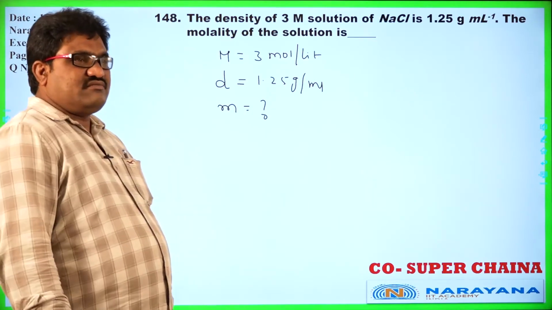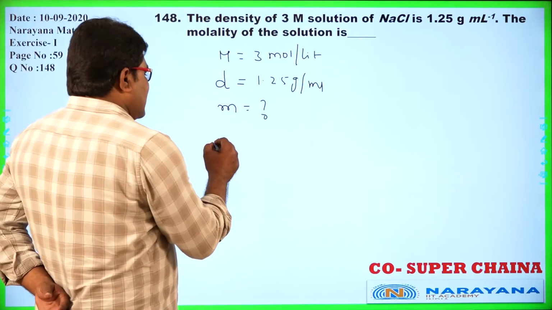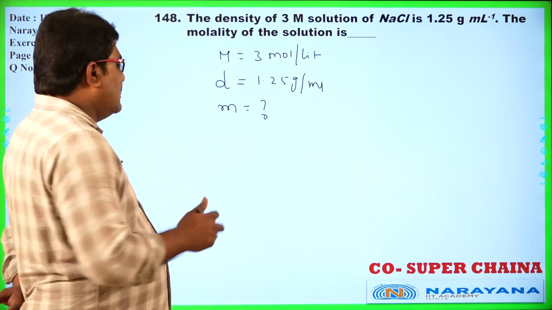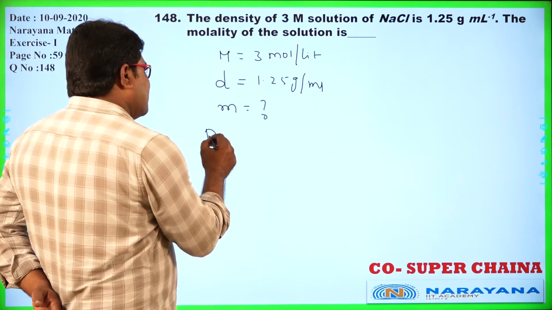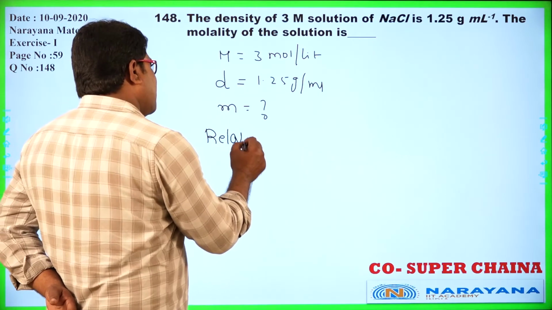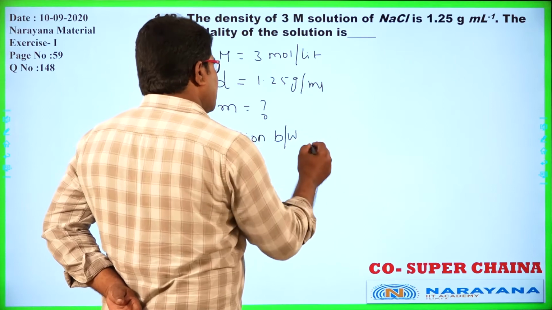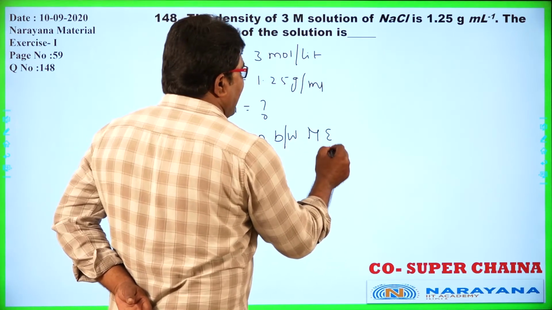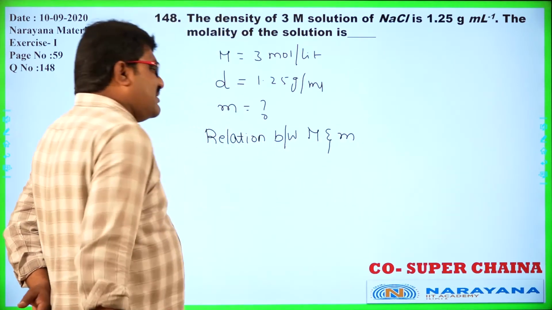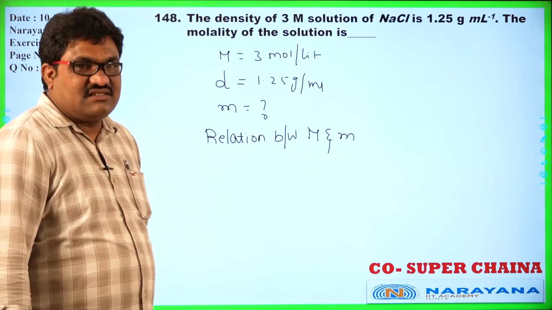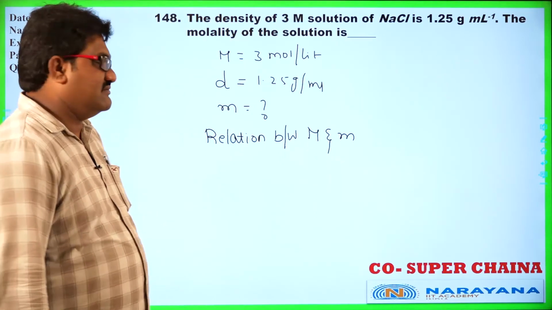So now I would like to write the relation between the molality and molarity, between capital M and small m. Capital M is molarity, small m is molality.